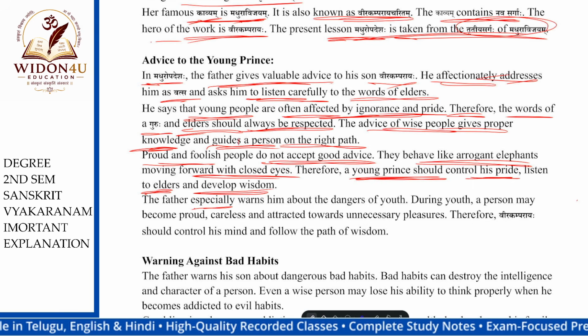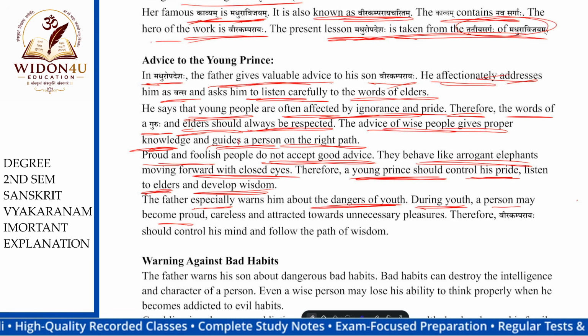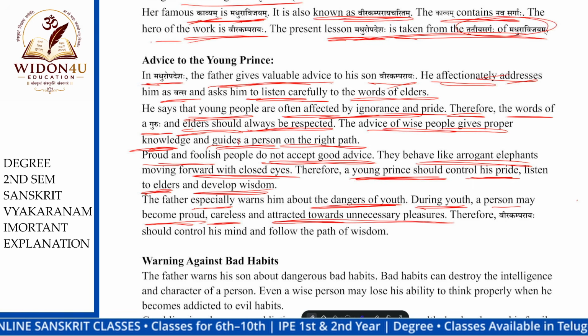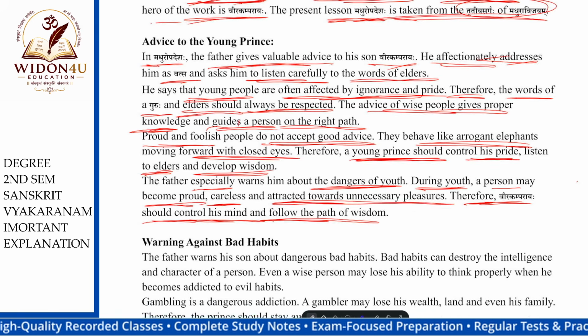The father especially warns him about the dangers of youth. What is the danger of youth? During youth, a person may become proud and careless, attracted towards unnecessary pleasures. Therefore Veerakamparaya should control his mind, because these pleasures will destroy you. Follow the path of wisdom.